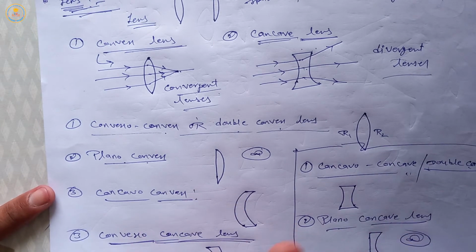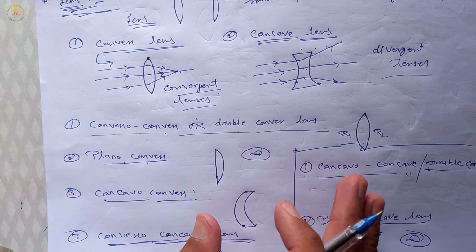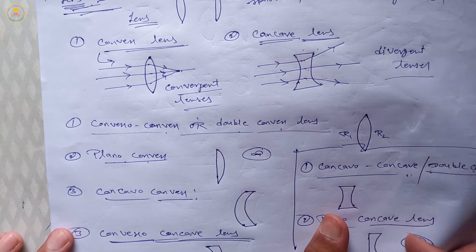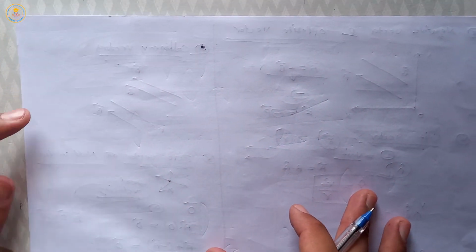Okay, so this is the introduction about the lens. These are some important types of lenses. Clarity. Now we learn some definitions related to lenses. Now we discuss some definitions.